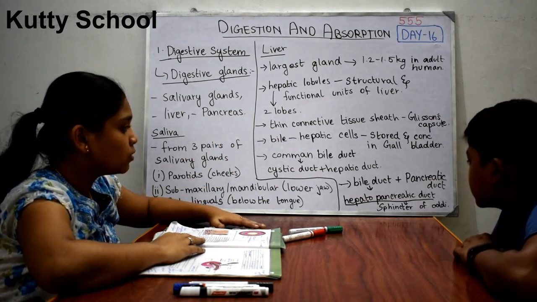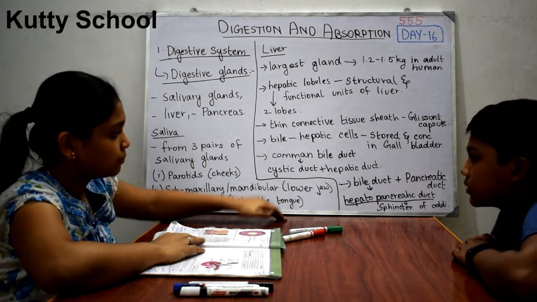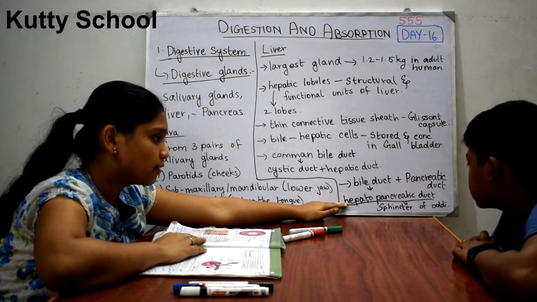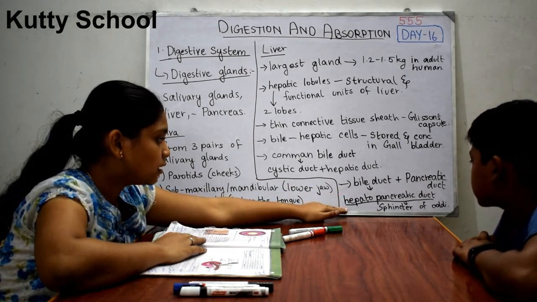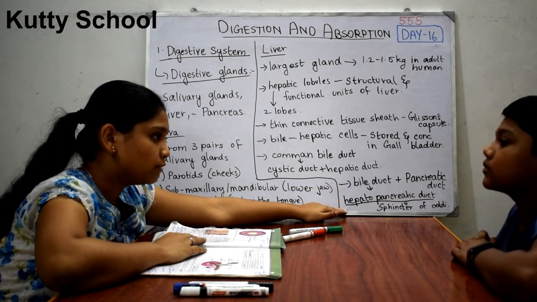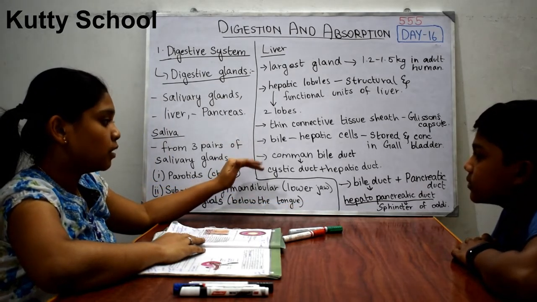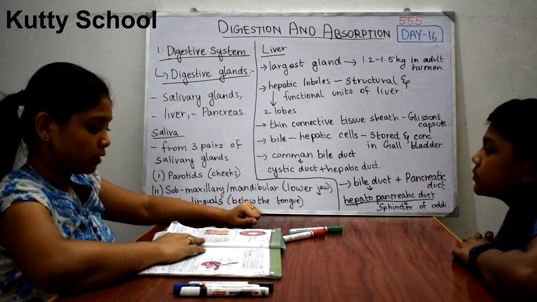Okay. So this bile duct plus pancreatic duct is known as the hepatopancreatic duct. It is regulated by a muscular sphincter called the sphincter of Oddi. This sphincter regulates the secretion which is released into the duodenum. Can you understand?